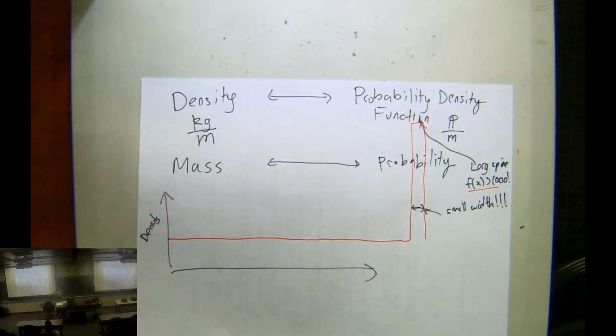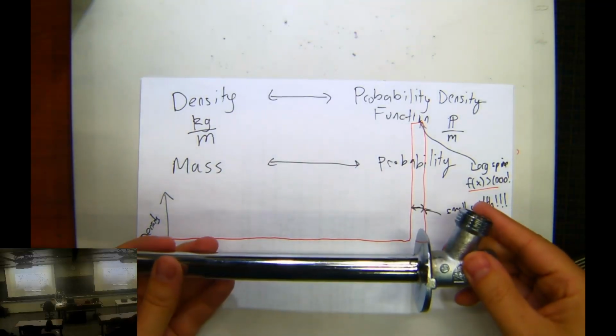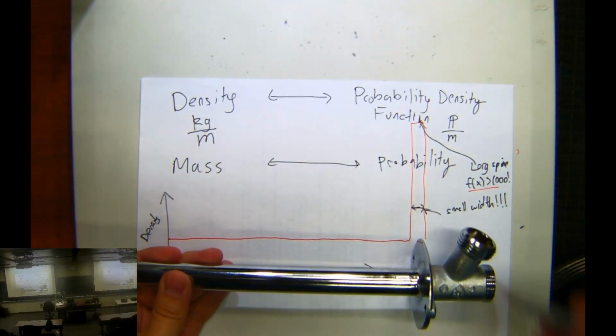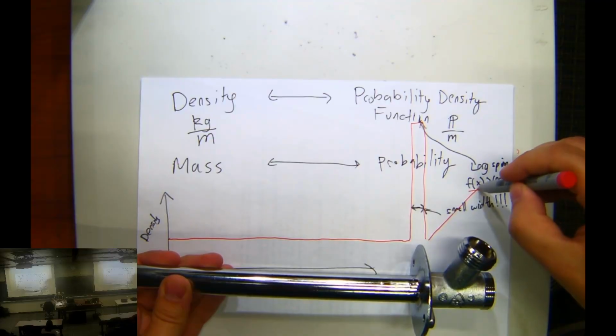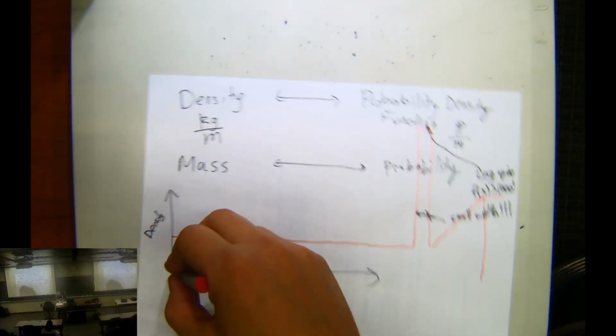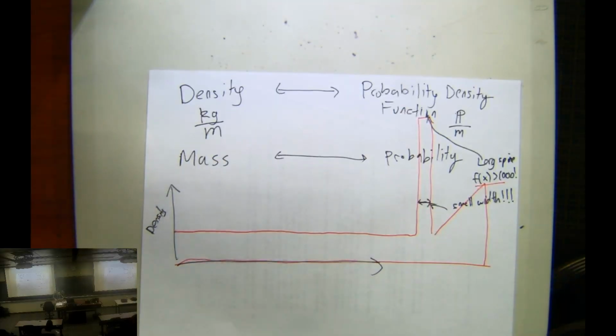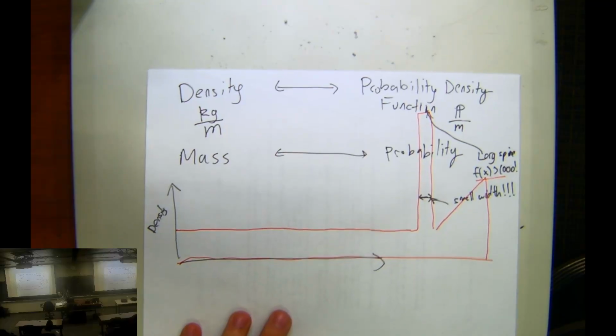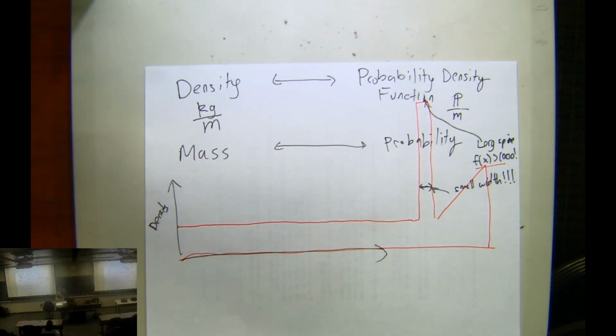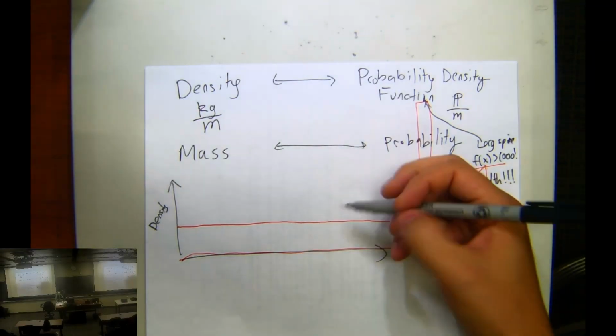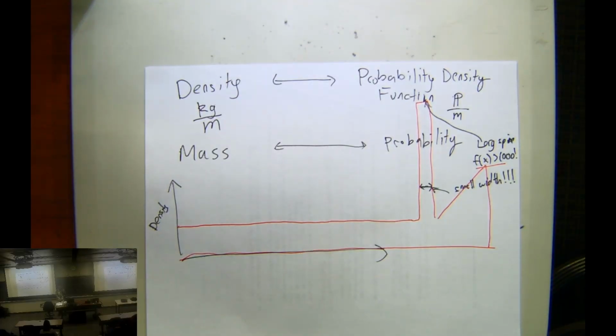The other fun thing about this thing is at the end over here, it's sort of got 2 pipes that are connected. And so what's going on with the density function right at the end? It's sort of a triangle shape, like we've been discussing in class. So maybe it looks like that. Yeah, that's a good approximation for what this density function looks like, drawn in red over there. And if you wanted to calculate probabilities, you'd first have to say, okay, make sure the total probability is 100%. And then you could calculate things like what is the area on one side, or what is the area on the other side, and so on.